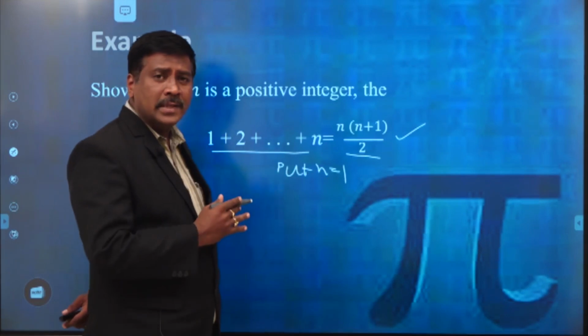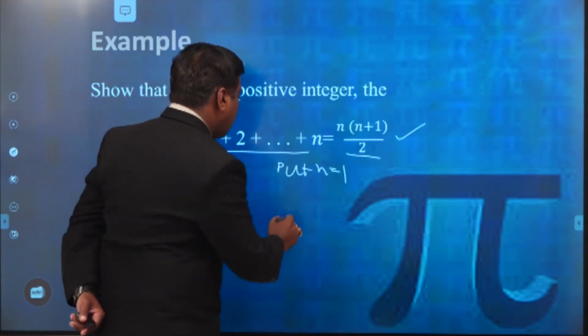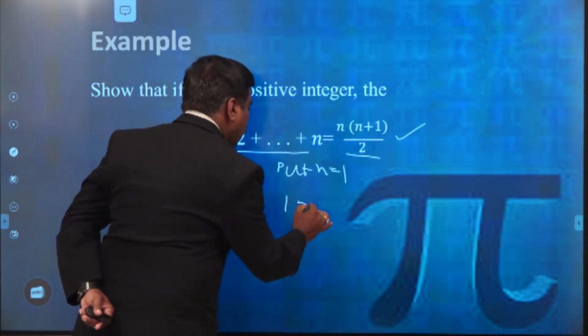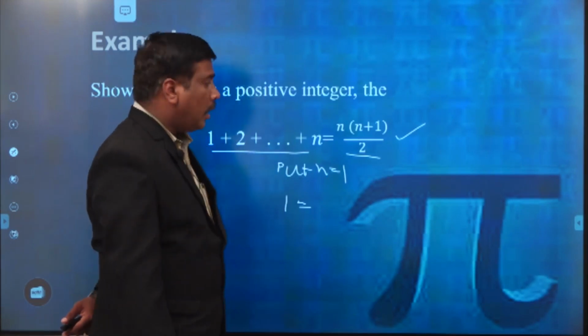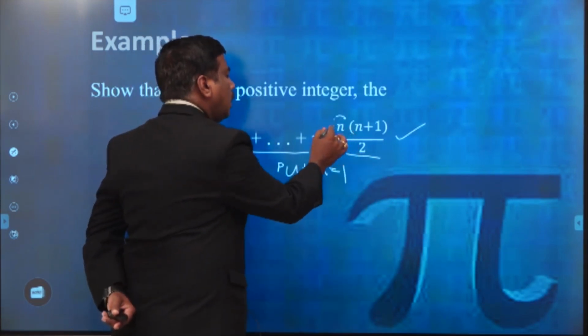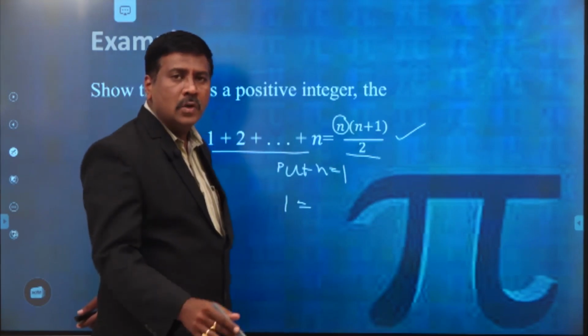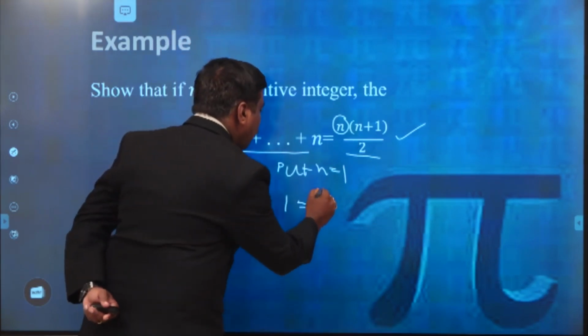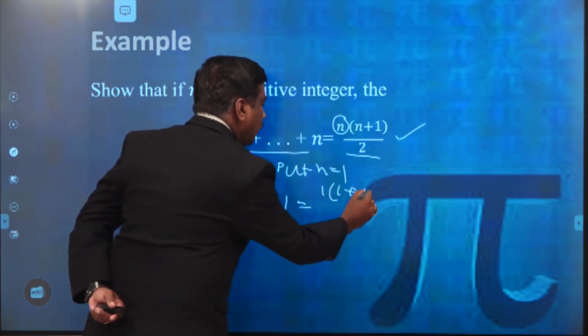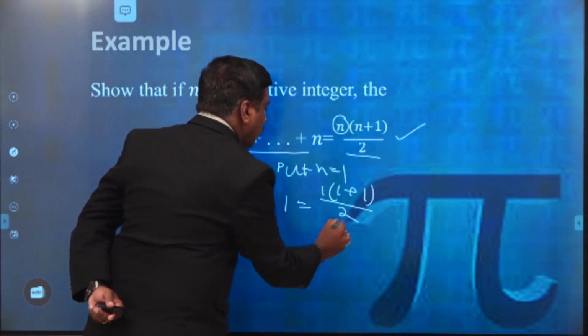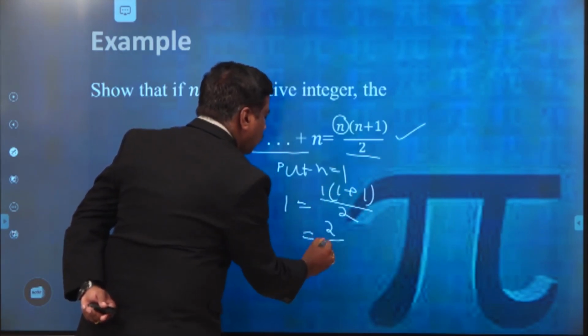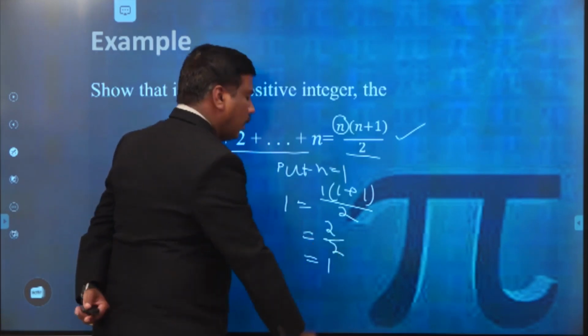That means in the left hand side we have only one term. That is, 1 is equal to 1 in the left hand side. In the right hand side we have to put 1 in place of n, that means you have to replace n by 1, that is 1 into (1 plus 1) by 2. Then this is equal to 2 by 2, then automatically this is equal to 1.